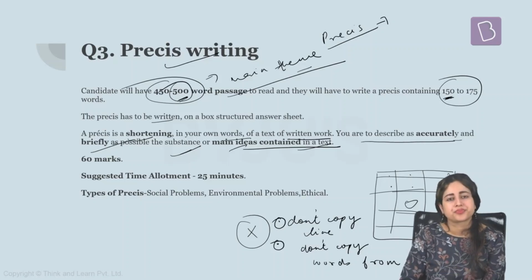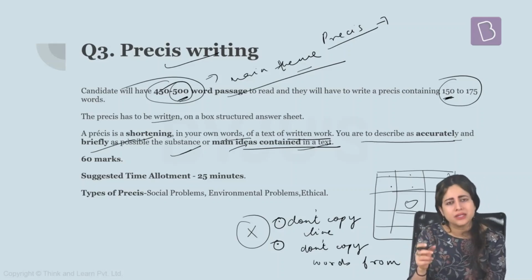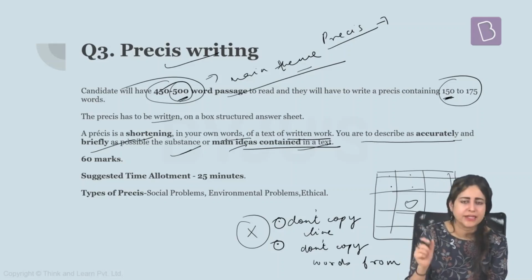For example, if the passage is saying that it is the indifference shown by the developed world that has led to so many environmental concerns globally, you can always rewrite it in your own words that developed countries have not been very responsible when it comes to problems of climate change. So here you are not repeating any sentence, but you are just trying to reproduce the main idea as accurately as possible. So make sure you do that.